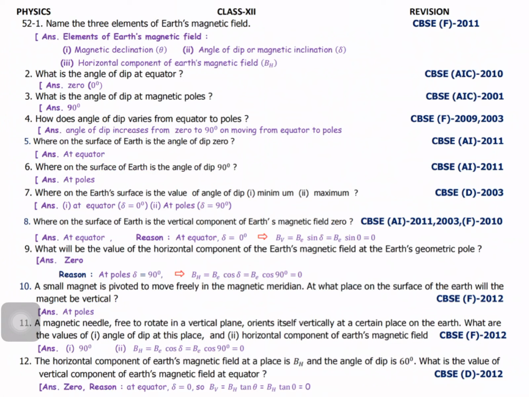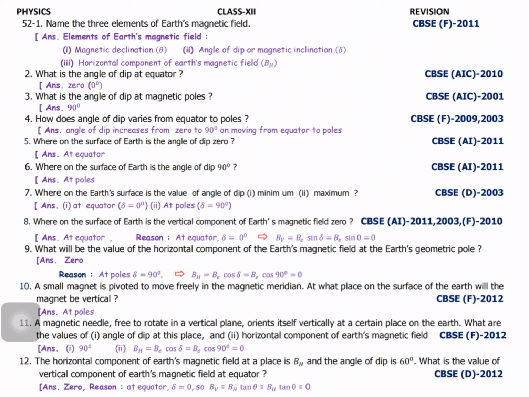That is 0. And next one, what will be the value of the horizontal component of Earth's magnetic field at the Earth's geometric poles? That is 0. Why? Because at the poles theta equal to 90 degrees. We can write BH equal to BE cos delta, delta equal to 90 degrees. Cos 90 is 0. 0 times everything is 0.